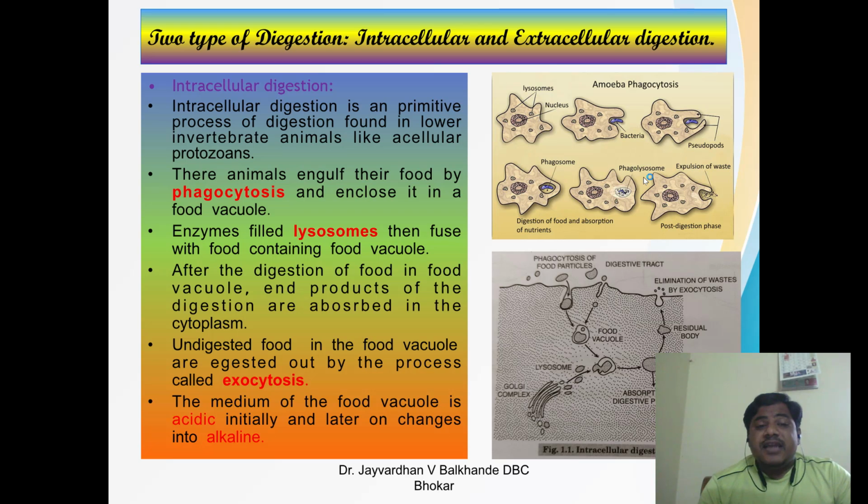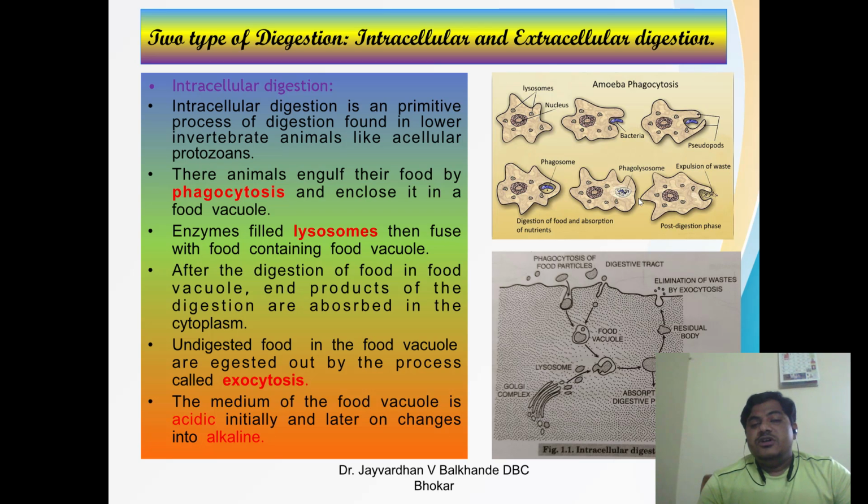These animals engulf their food by phagocytosis. See here, this is the amoeba phagocytosis. This particular food, see here the blue color, is engulfed by the animal and enclosed in a food vacuole, the phagosome. Enzyme-filled lysosomes then fuse with the food-containing food vacuoles.